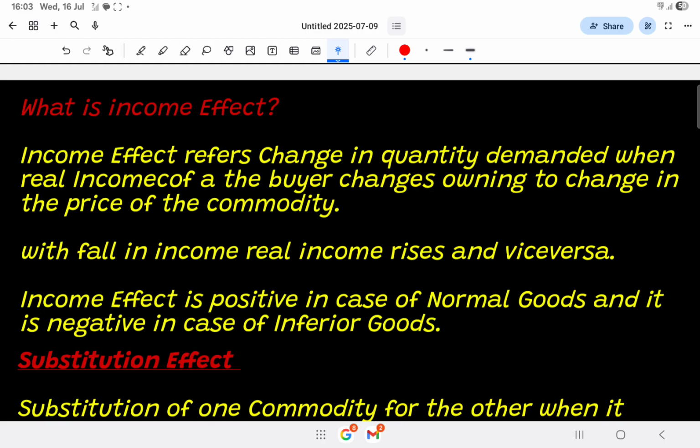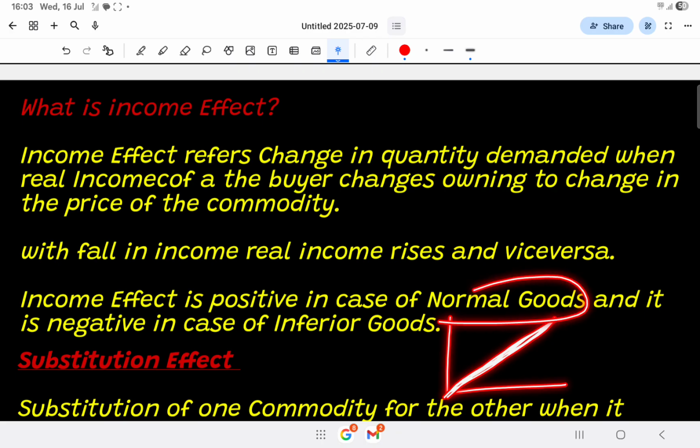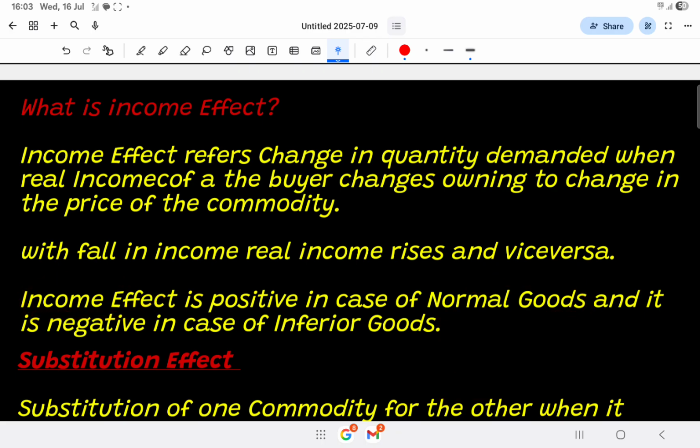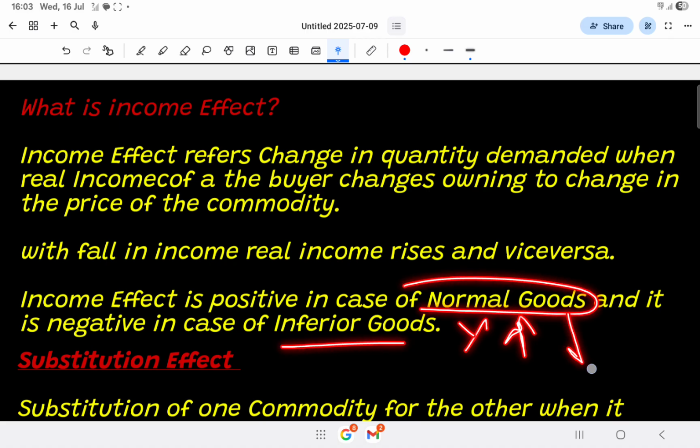When one is rising, the other is also rising, and when one is falling, the other is also falling. This is a positive relationship, and if we draw on a graph, it will be an upward sloping relationship between the normal goods and income effect. In the case of inferior goods, it is negative because when our income is high, we are consuming normal goods, and at that time inferior goods consumption is low.